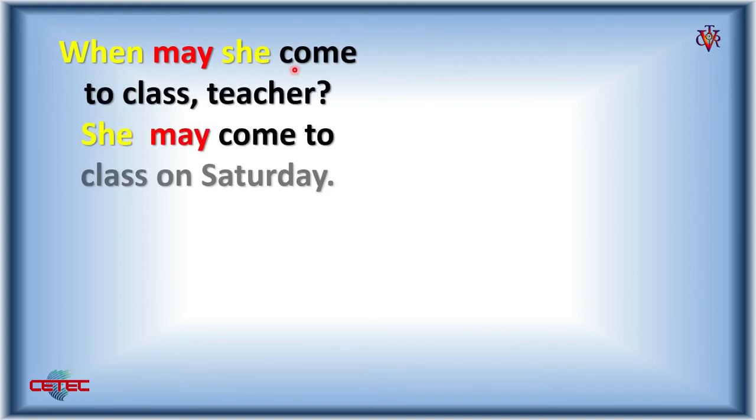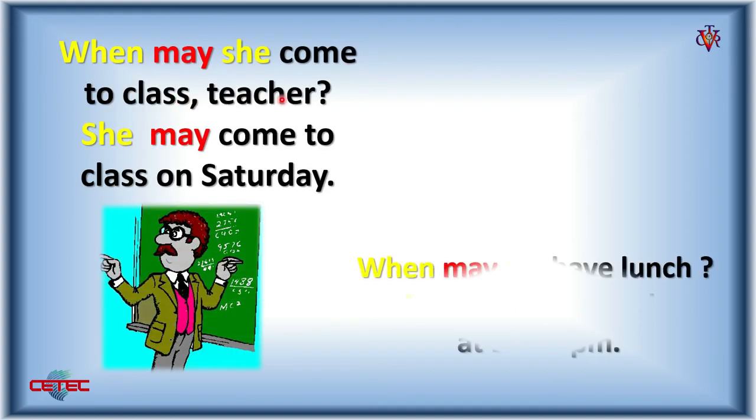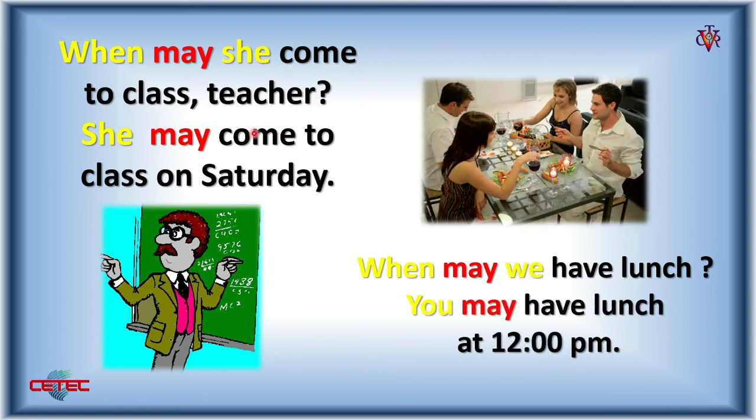When may she come to class, teacher? She may come to class on Saturday. So here in that example, one person is asking when, so that means he wants to know the date. And the question, when may she come to class, teacher?